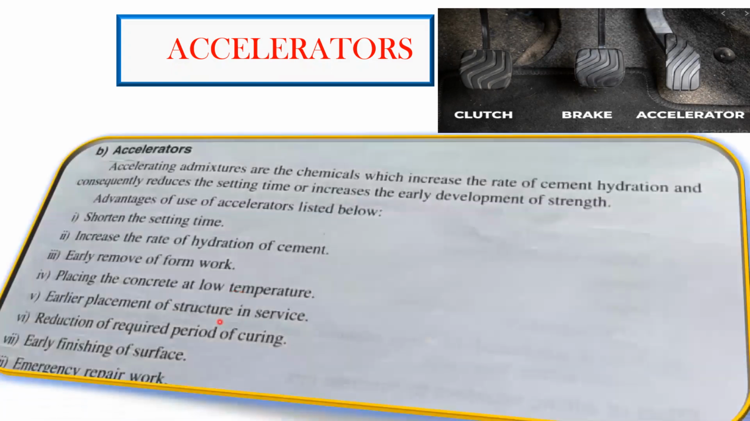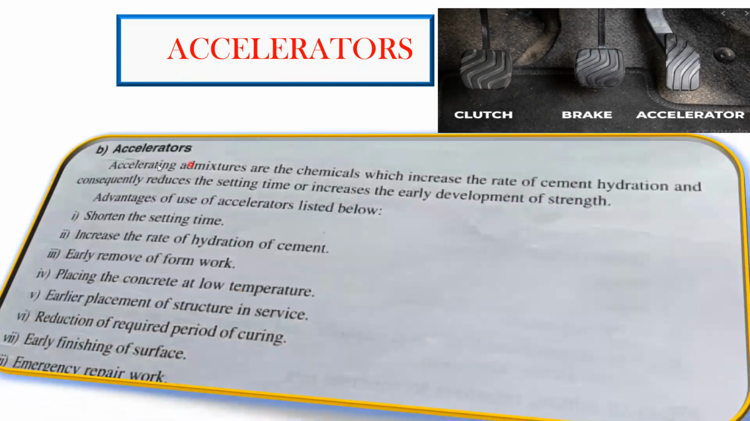If you look into this, accelerating admixtures are the chemicals which increase the rate of cement hydration and consequently reduce the setting time or increase the early development of strength. They all are one and the same. If there is an early rate of cement hydration, then obviously the strength gain is going to increase. If cement is reacting early, the strength development will happen early, and that means the setting time of your cement is less.